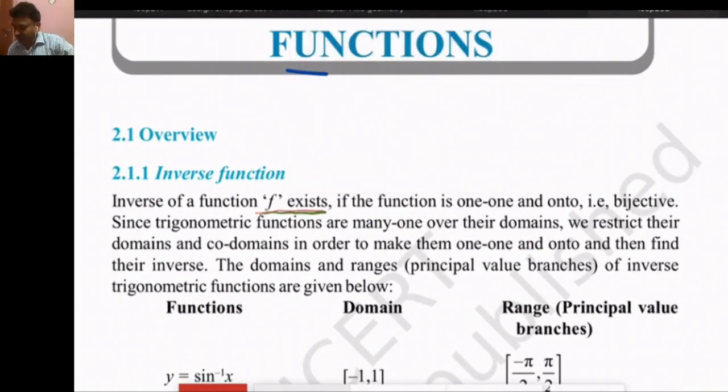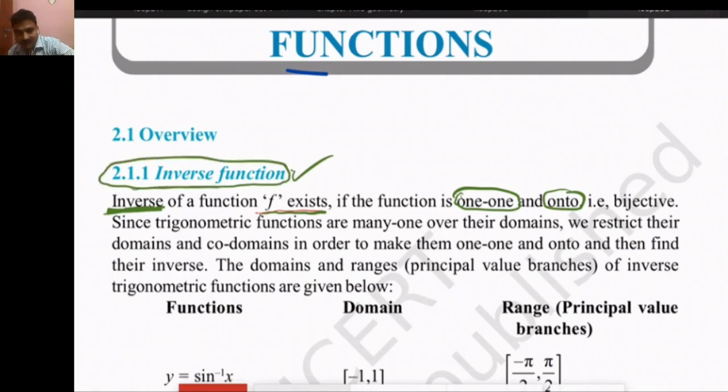If the inverse of a function exists, then the function is one-one and onto. Many-one functions are not one-one functions, therefore we have to make them one-one. Onto is very easy: the range should be the codomain. Then the function is invertible. The inverse function was already read in class 12, first chapter.